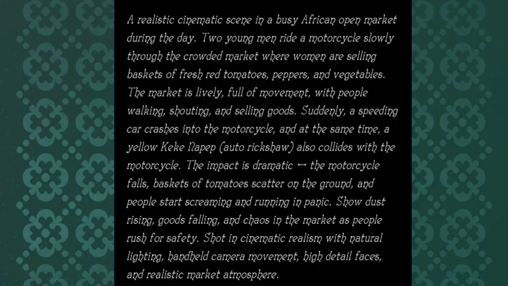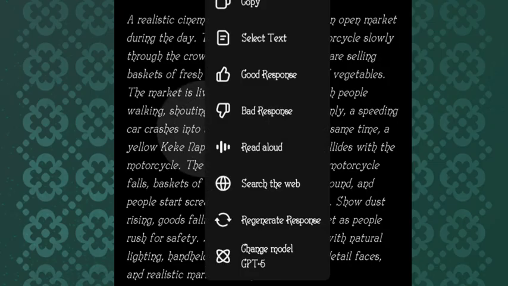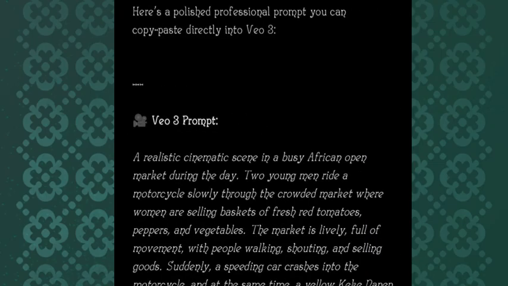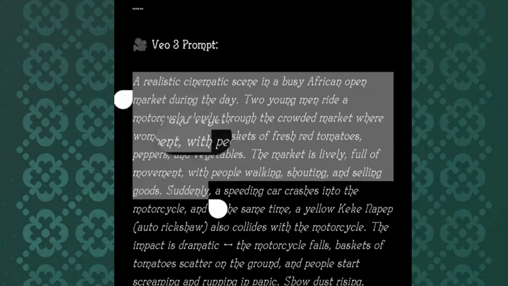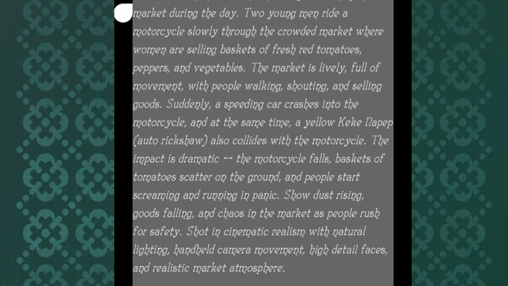Now, the next thing we are going to do is to tap on this text here. After tapping on it, we are going to click on copied. As you can see, we click on copied. We are going to copy everything.